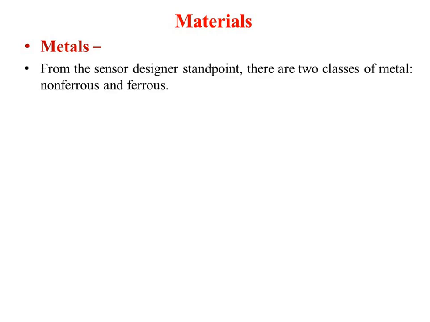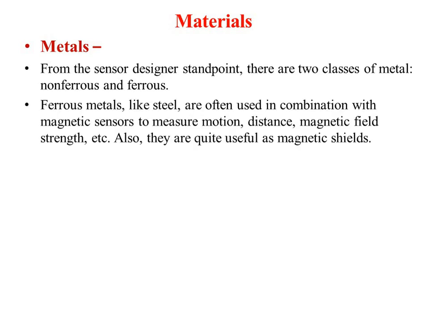So we will go through a brief and fast view of these metals in a chart format, so you just try to understand it. From the sensor designer's point of view, we can classify metals into two types: ferrous and non-ferrous. Ferrous metals are generally used for magnetic applications, and non-ferrous are generally used for other purposes. Ferrous metals like steel are often used with magnetic sensors to measure motion, distance and magnetic field, etc.